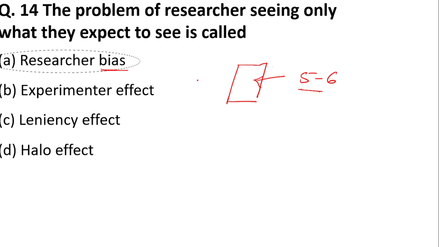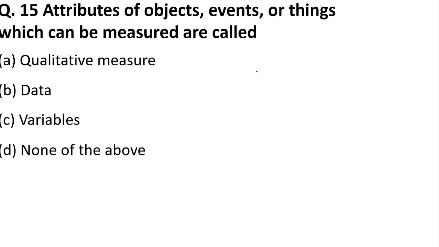The researcher is biased, meaning he is not doing the true research. That is bias. Bias means partiality.